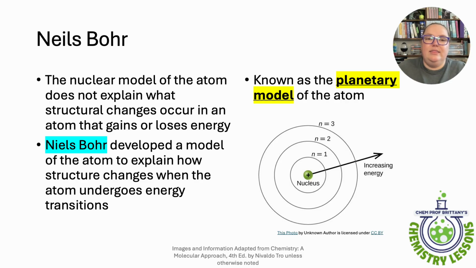But this model that he came up with was the planetary model. So it wasn't just electrons willy-nilly outside of the nucleus. It was electrons in these set orbitals that have set amounts of energy.